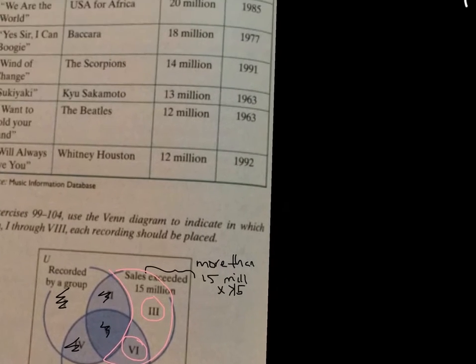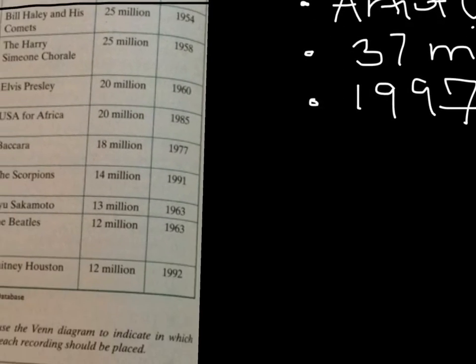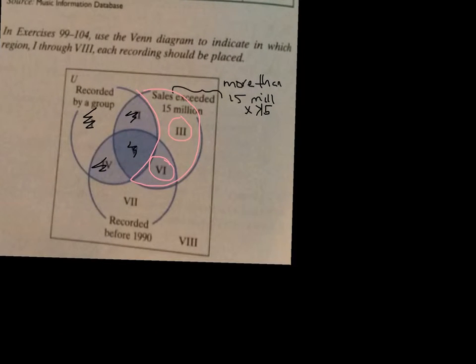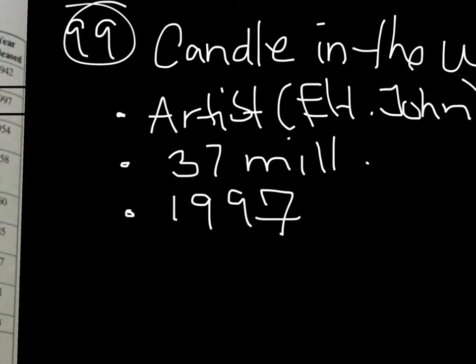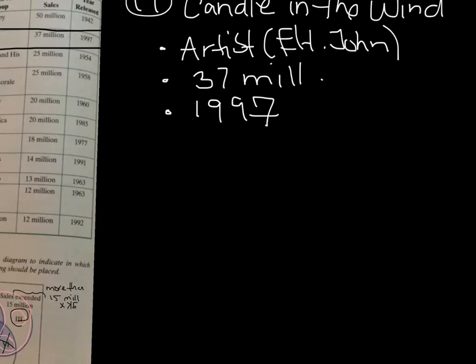Well, what other information do we have? 1997, that's when it was released. Here we have recordings before 1990. Well, 1997 is after 1990, so it can't be in this set. So that's not going to work. And so the only one left is 3. So the answer for number 99 is Candle in the Wind is in 3.